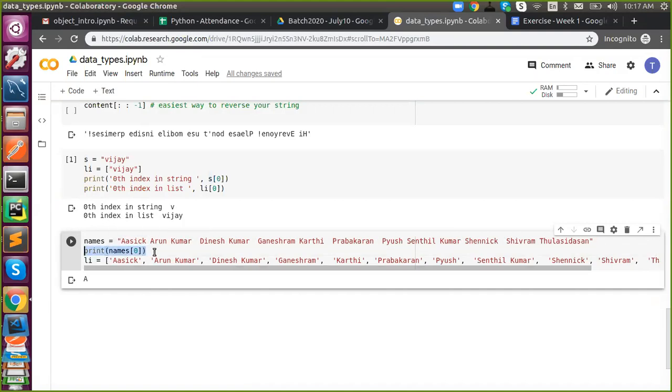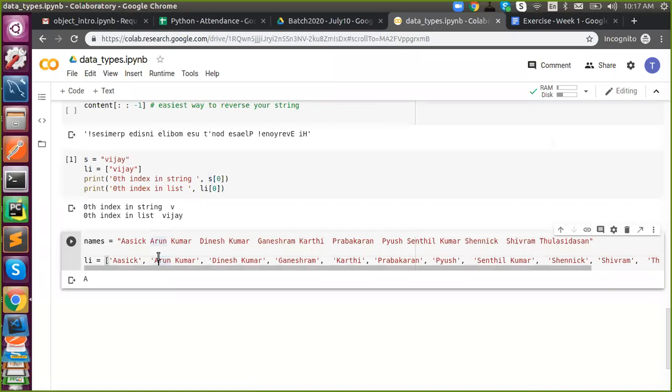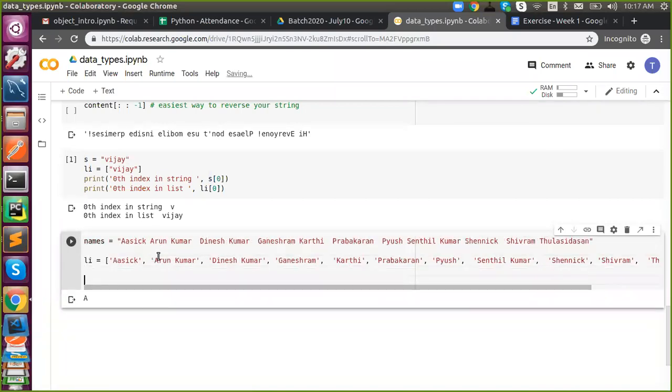Got it? That's why we're using a list. So a list is a collection of objects. Any doubts in list? Both are index based. Do you have any doubts in the list definition? Am I clear? Any doubts? Then I will move on to why a list is mutable. If you have any doubt, please unmute and ask your questions. Otherwise, I will proceed because I'm not getting any answers.